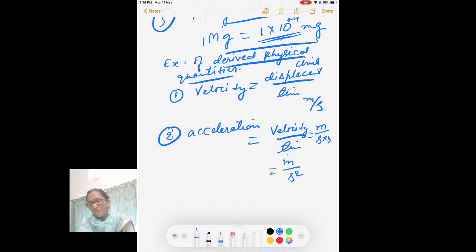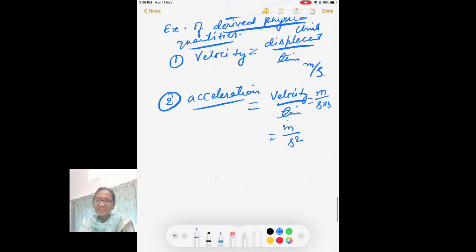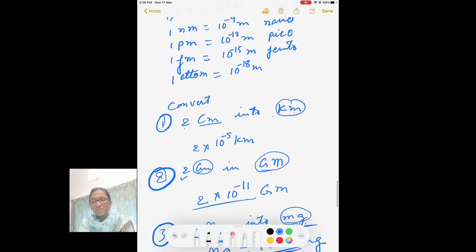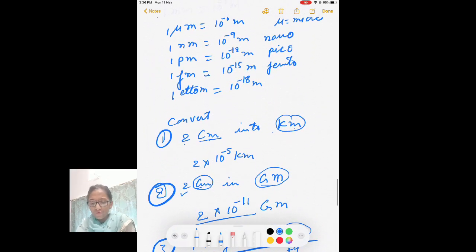So the derived unit of acceleration is using two basic physical units, meter and second. In this way, you'll be finding so many derived physical units for derived physical quantities, and you will do conversion of a physical quantity from one system to another using these methods. Okay, now I conclude.